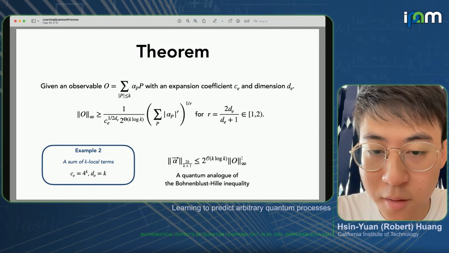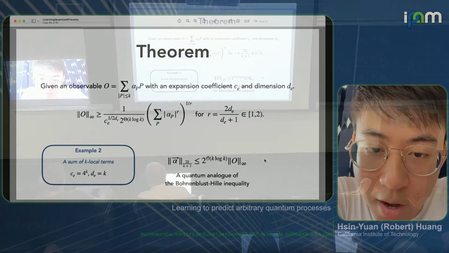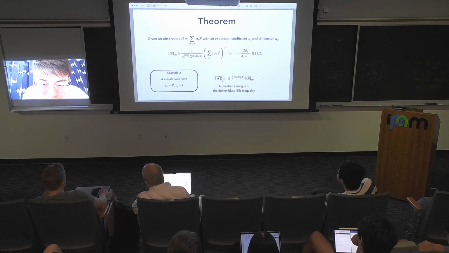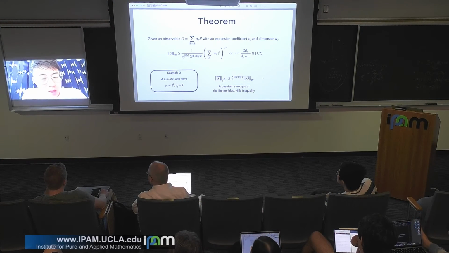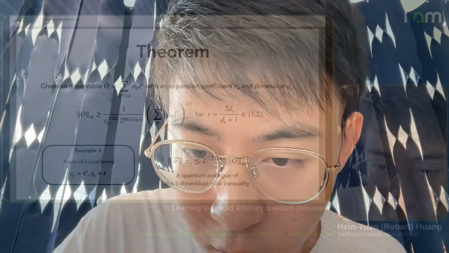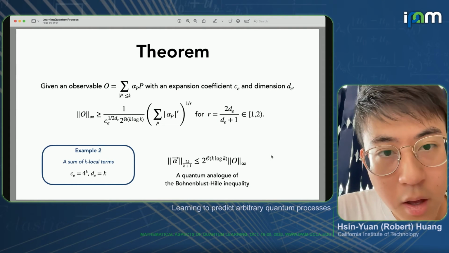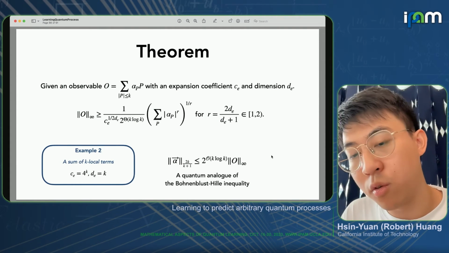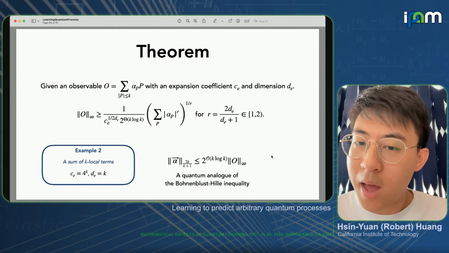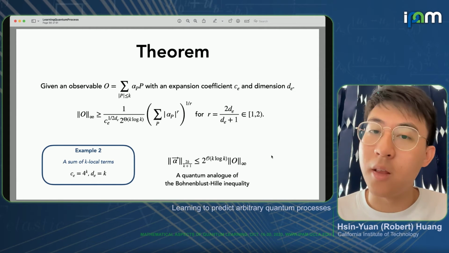So is this inequality tight? Sorry? Is this upper bound tight? I think it's okay. If one considers k to be constant, then yes, this upper bound is tight. But I think this term is not quite tight. This 2 to the order k log k is not quite tight. I think perhaps one can improve it to 2 to the square root of k log k, something along that line.